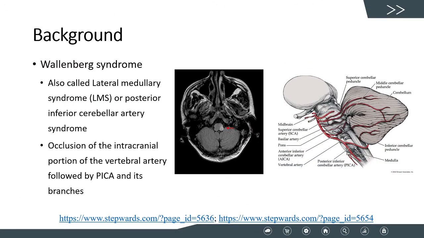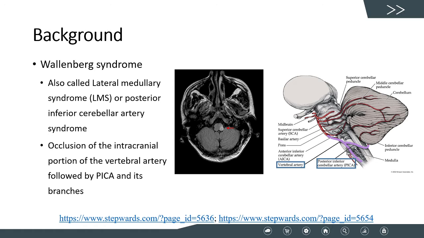Wallenberg syndrome, also known as lateral medullary syndrome, is a range of symptoms caused by ischemia to the lateral part of the medulla oblongata. The most commonly involved arteries are the posterior inferior cerebellar artery and the vertebral artery. It is these two vessels that are the main sources of blood supply for the lateral medulla.